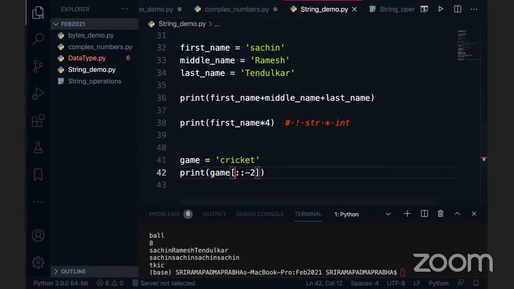So if we use the whole string here, the start index and end index, and after that we give the positive index, we can print the whole string. But with this value, the start index is nothing, the stop index is nothing, and finally we are using the counting. So this is not considered a step generally. Generally we can say it is a step, but in this notation we can use it as counting the values.